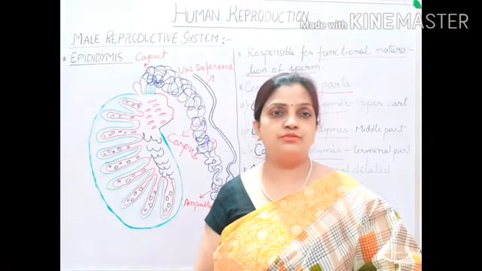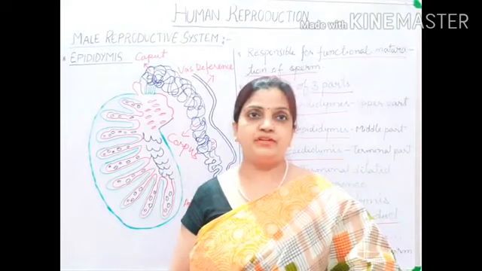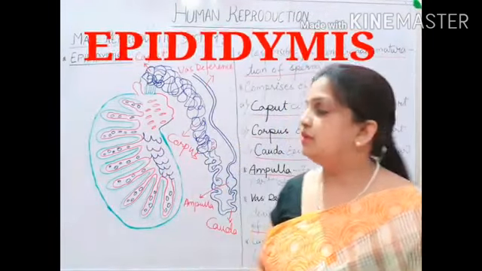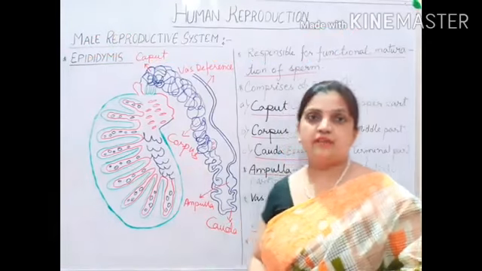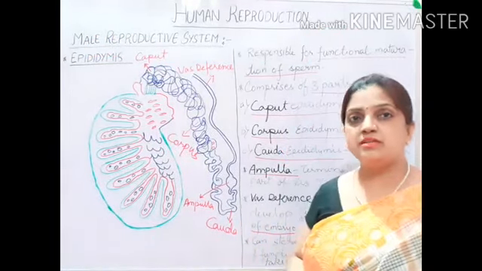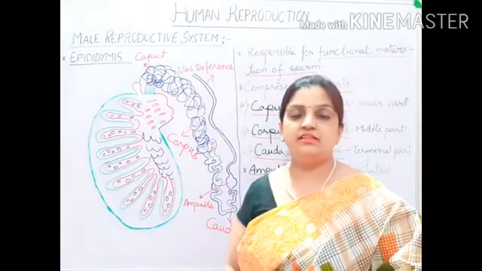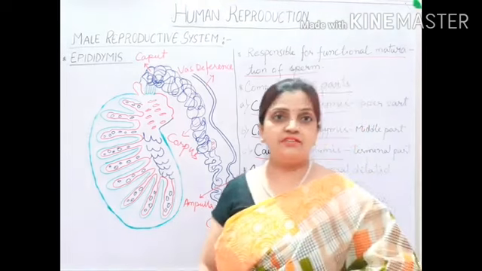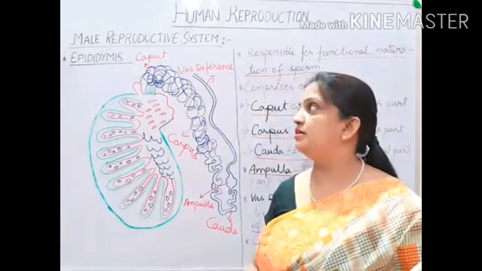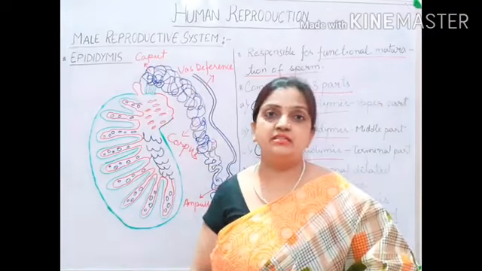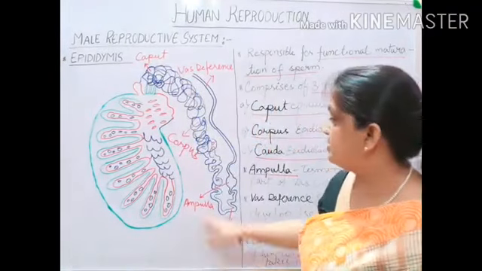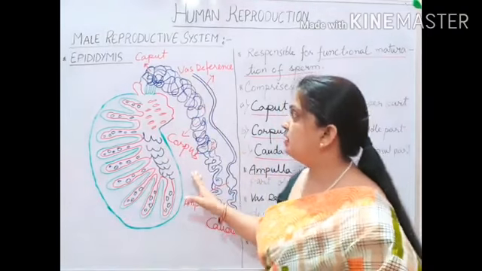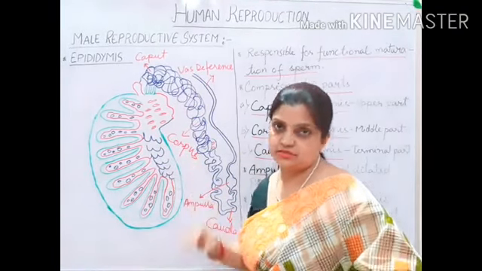And today we are going to proceed with the next topic, epididymis, from the male reproductive system. Now, children, in the last videos we have discussed the internal anatomy of the testis. We have also discussed seminiferous tubules, and today we are going to move ahead with the next structure, epididymis. You can see on the right side of me, I have drawn this diagram, which comprises the whole testis structure.